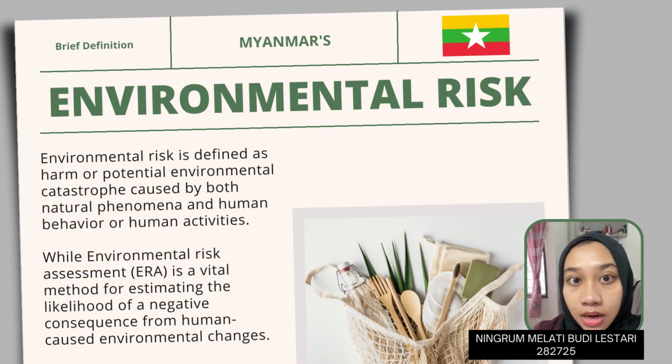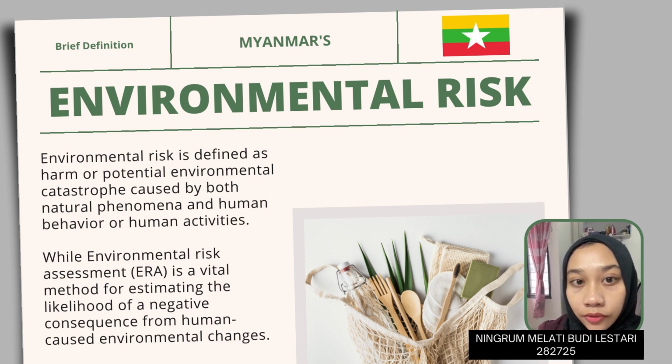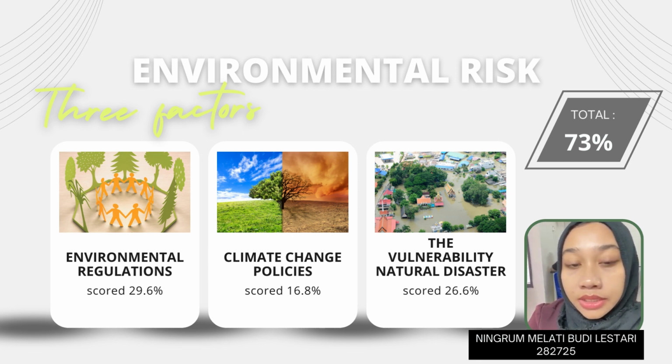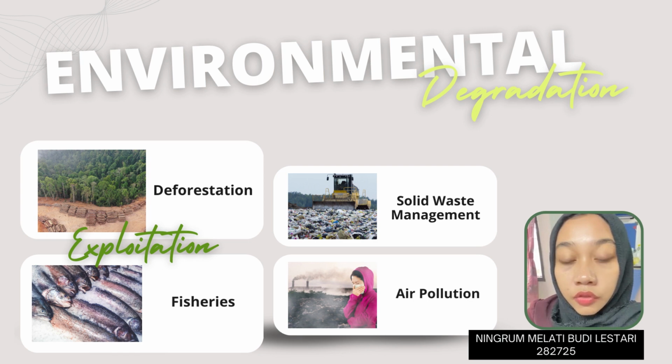Environmental risk is defined as harm or potential environmental catastrophe caused by both natural phenomena and human behavior or human activities. While environmental risk assessment, or ERA, is a vital method for estimating the likelihood of negative consequences from human-caused environmental change. This environmental risk is divided into three factors. First one is environmental regulations, the vulnerability of natural disaster, and the climate change policies. Because of overexploitation of natural resources such as overfishing in fisheries and deforestation, causing more serious problems such as solid waste management and air pollution, leading to a more imbalanced ecosystem and environmental degradation.